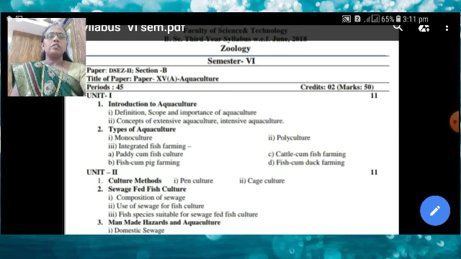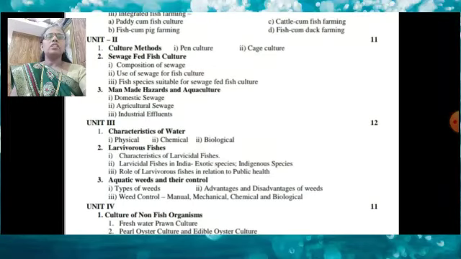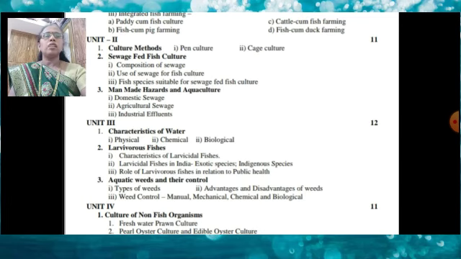Second unit is the culture method. In this we study in detail about pen culture and cage culture, that is, the construction and significance, also called the advantages and disadvantages of this culture. We study about this topic.